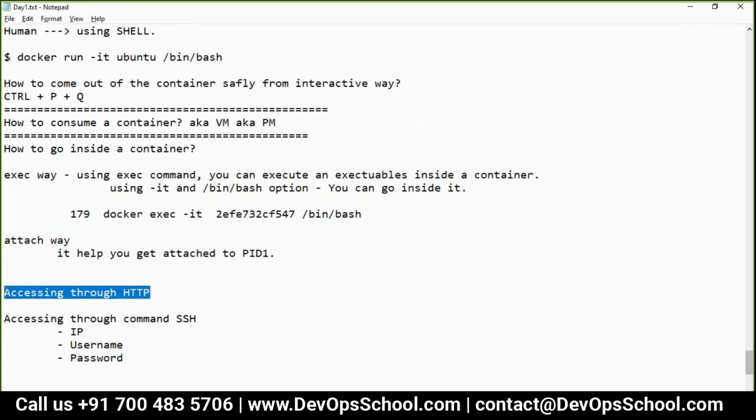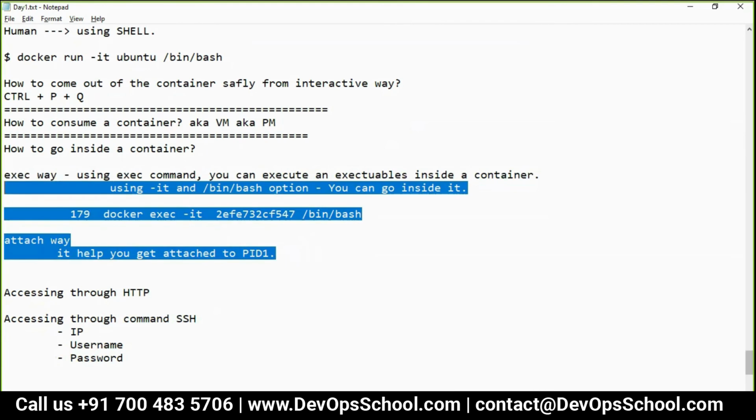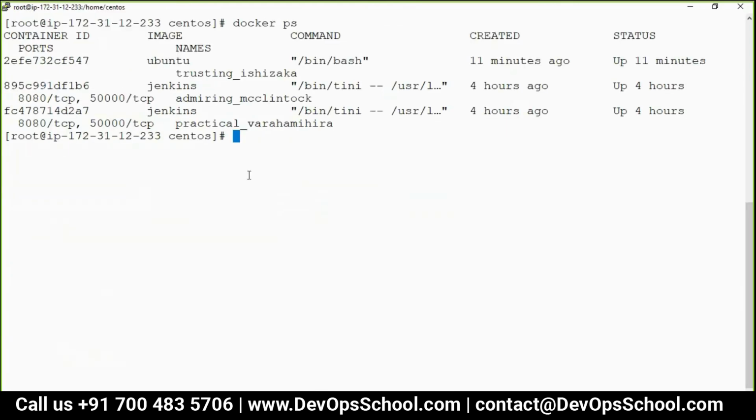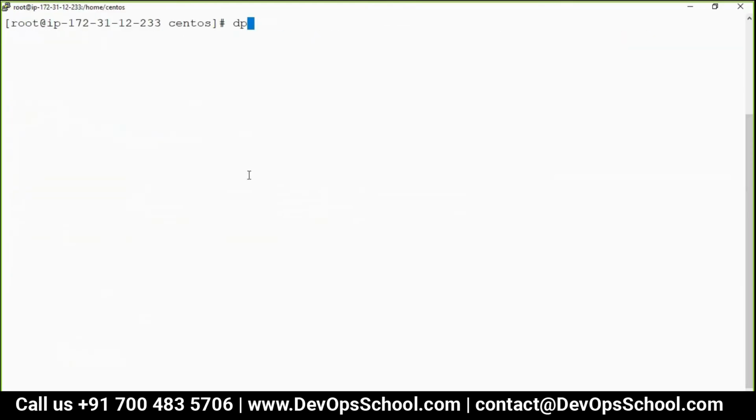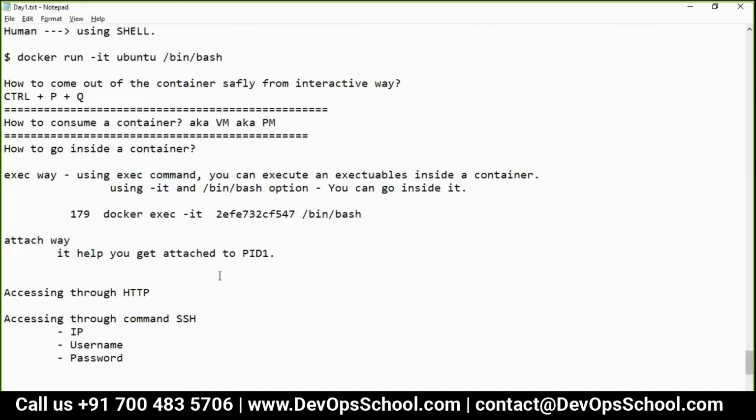accessing through HTTP. But before that I should finish this one also. Because you understand this concept very well, I should now play with it. So I will check my containers. Right now I have an Ubuntu container with bin bash, so I go Docker attach. Exec I can do, but because it's already bin bash, I will do attach. What I want to do is install SSH, because SSH is required.